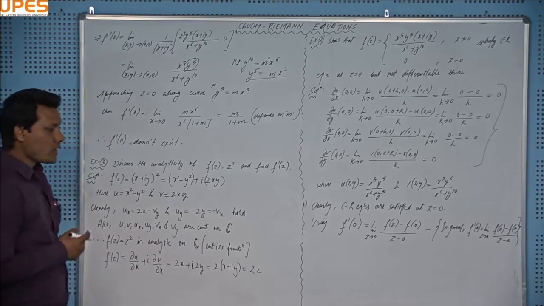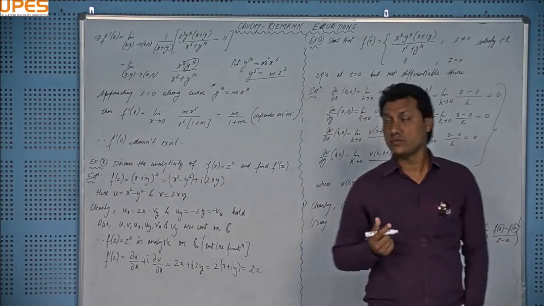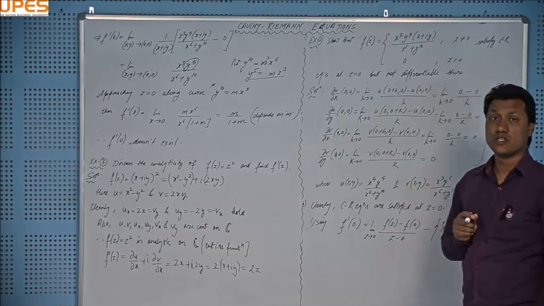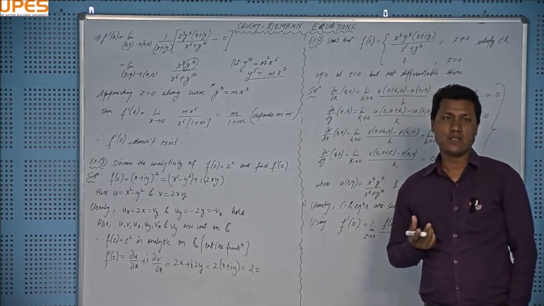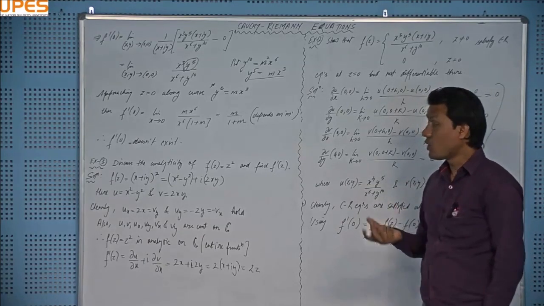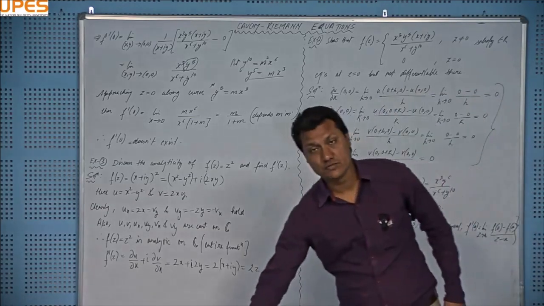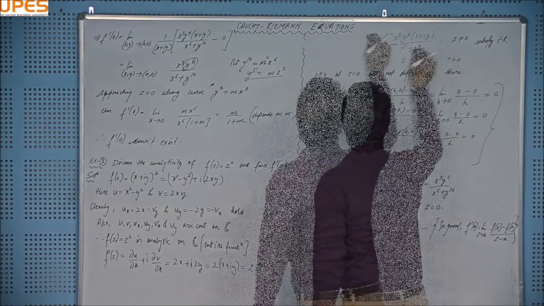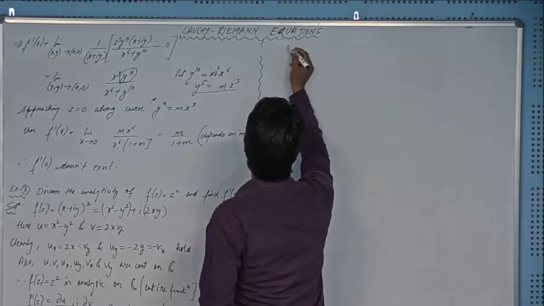Okay, now I will derive CR equations in polar form also. These are the CR equations in Cartesian form. Deriving CR equations in polar form, because polar form is also important when you deal in complex plane. The polar form representation of a complex number is more powerful, right? And I will derive the CR equations first, right? The CR equations in polar form.